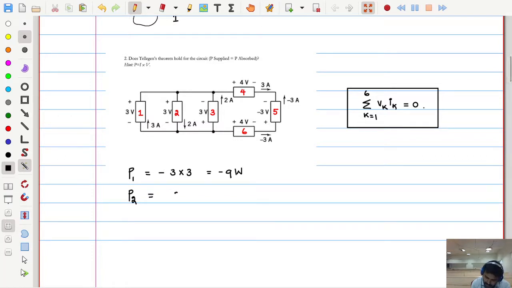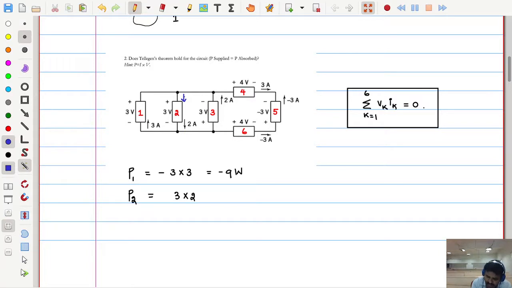Next, for the second element, how much is the voltage? 3. How much is the current? 2. Where is this 2 amperes entering for element 2? Sometimes they'll give it in this way. Every time they may not give the entering current direction; they may give the leaving current. Once you know the leaving current direction, you can indicate that it is entering over here, leaving from here.